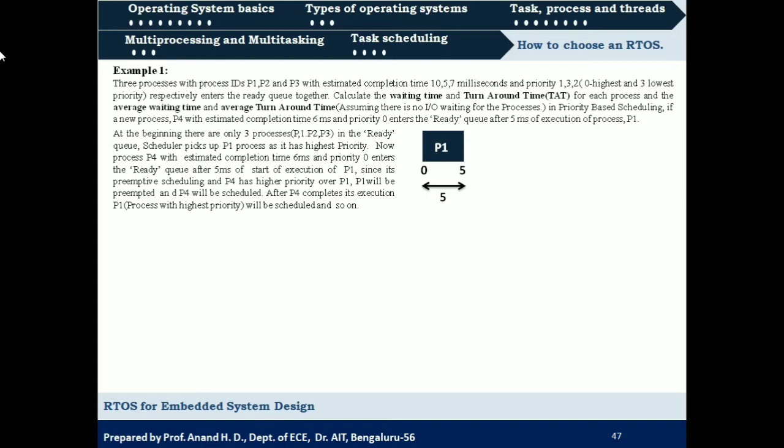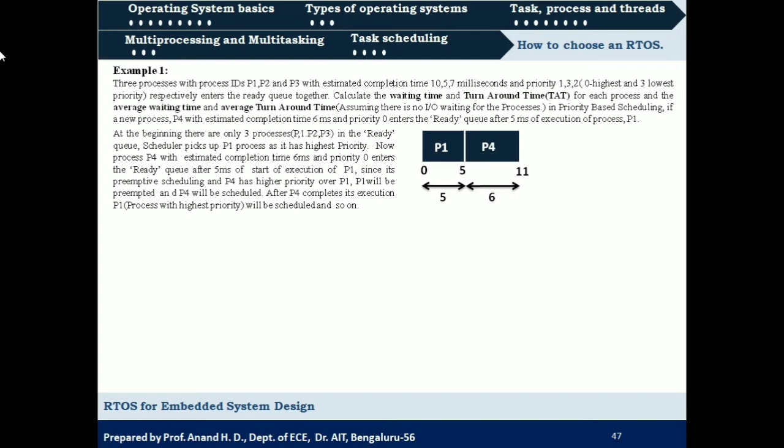So which is higher compared to the priority of P1? P1 has the priority level of 1, whereas P4 has the priority level of 0, which is higher, correct? So now P1 will be preempted from execution and P4 will be scheduled for execution for the next 6 milliseconds.